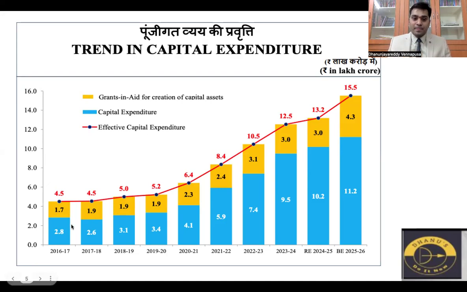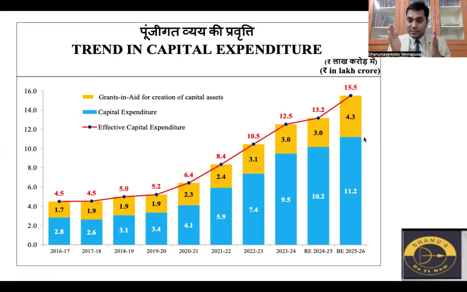So if you look at this, it has been 4.5, 4.5, 2018. Effective capital expenditure we are speaking of: 5, 5.2, 6.4, 8.4, 10.5, 12.5, 13.2, 15.5. So this shows that effective capital expenditure in the country has been consistently increasing from 2018. From 2018 onwards it is consistently increasing. This is one thing that you can observe. Capital expenditure also increased consistently, and this year effective capital expenditure is making 15.545 lakh crores. So this is what the order is. This is the second question that they can ask.